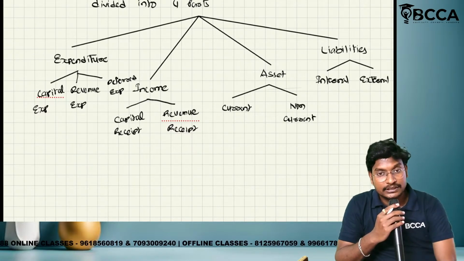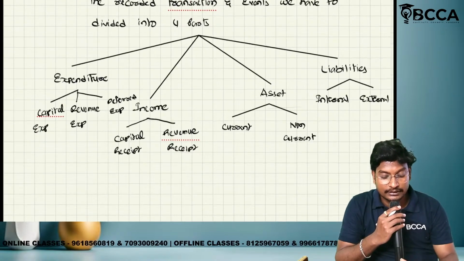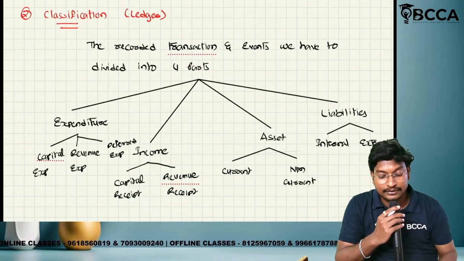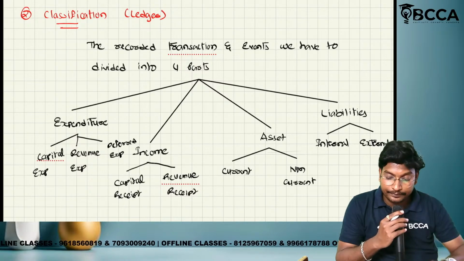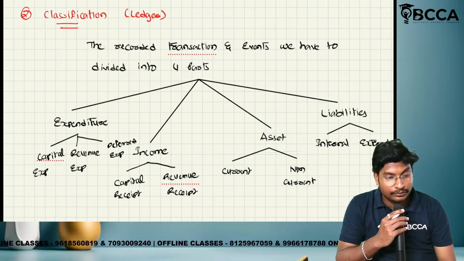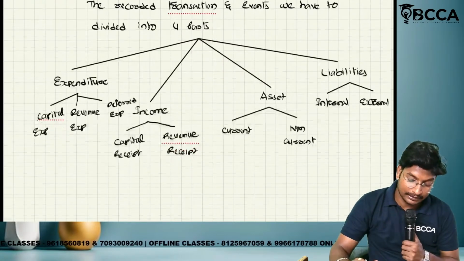What is the first step of accounting? Recording, nothing but journal. Next one is classifying. All the recorded transactions and events have to be divided into four parts: expenditure, income, assets and liabilities.